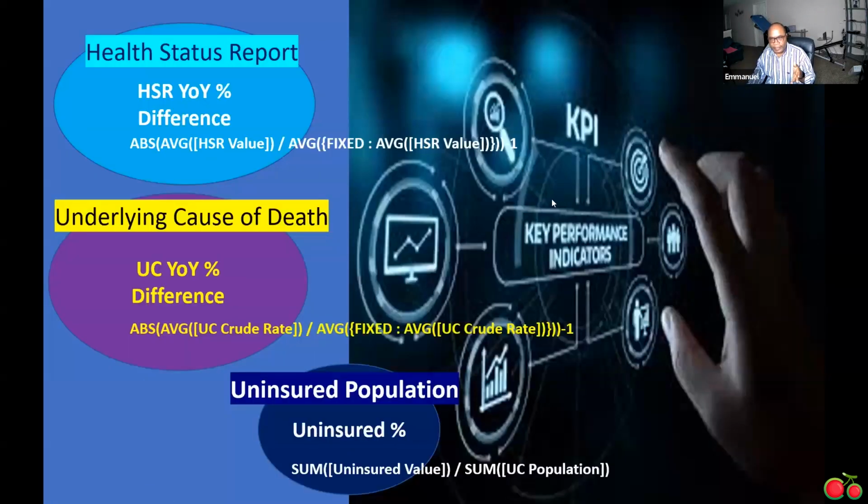So I came up with these 3 measures: to measure the health status of the population in Texas, to measure the underlying cause of death, and to look at the uninsured population. The reason for this is that these are all health indicators. The underlying cause of death includes people who have diabetes, people who died as a result of a heart attack, people who die as a result of so many diseases. So what I did was compare all those groups.